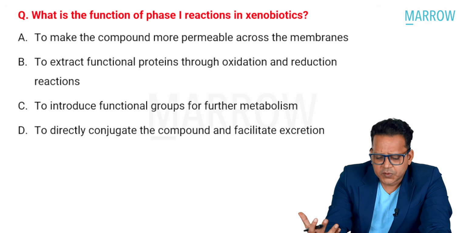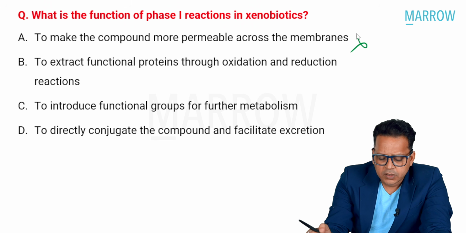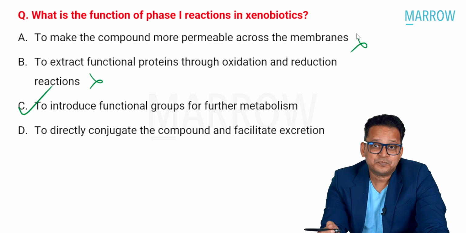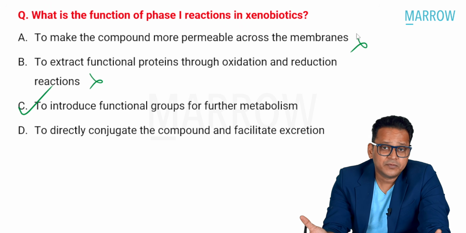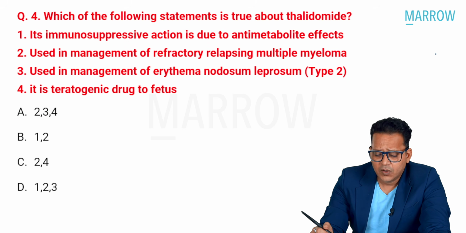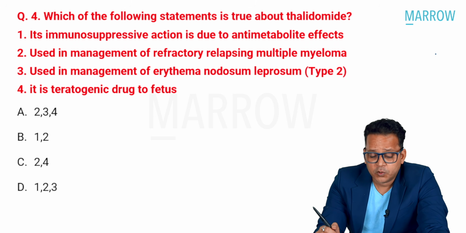It's a simple MCQ. What is the function of phase 1 reaction? To make the compound more permeable. Wrong. To extract functional proteins. Wrong. To introduce functional group for further metabolism. Now this is a simple answer, guys. And if you have gone through the Mero lectures, it would not have been difficult for you guys, right? Oh, again, one MCQ. I've taught you this again in Mero. Which of the following statements is true about thalidomide?